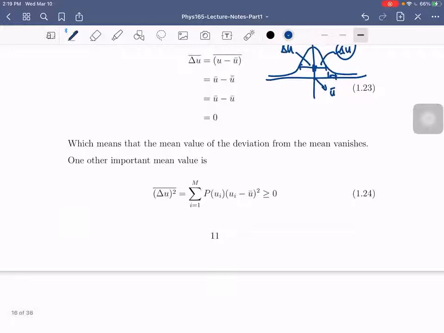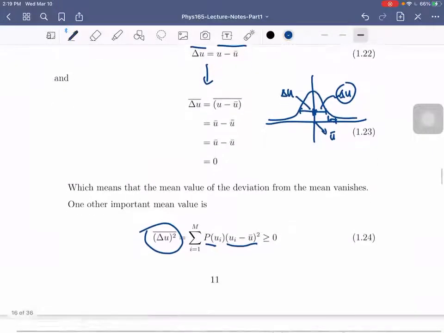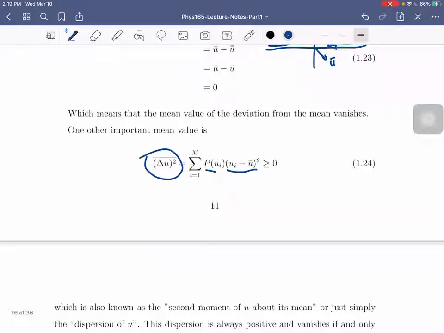Okay? So, yan. Next. Pwede rin pala natin siyang kunin yung average ng square. Okay? Sometimes mas depende sa characteristic ng wave function mo. You can get the average of the square. So, ganun lang din siya. All you have to do is sum the product of the probability times u_i minus yung deviation niya from the average. So, square na siya, no? So, important thing to note here is, di ba yung delta u bar is 0. However, yung delta u squared bar could also be equal to 0, but sometimes also greater than, no?